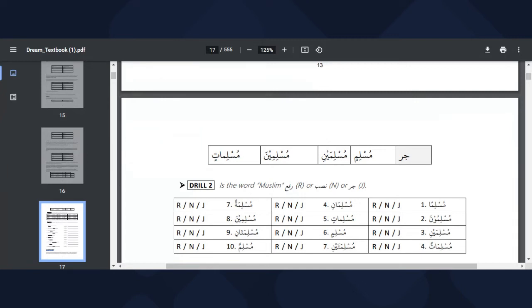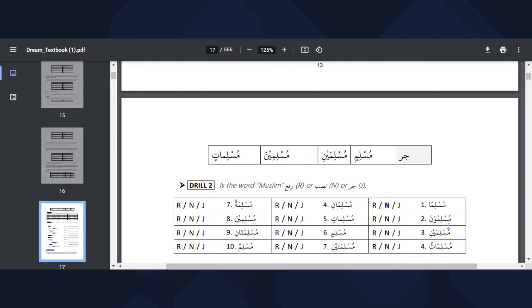So now let's check, is the word Muslim here rafun, nasib, or jar? Let's take a look at it from the first one. Number one, Musliman. Musliman is an ending sound. And ending sounds from the Muslim charts, you have Muslimun for rafun, Musliman, nasib, and then Muslimin, jar. So it's in the middle, then we can know it is definitely nasib.